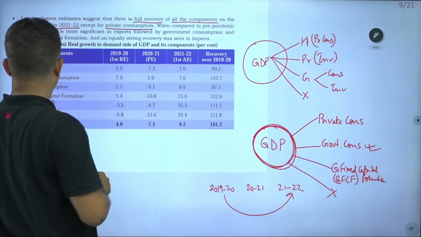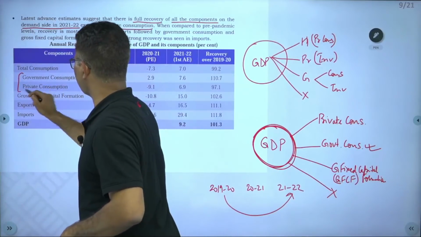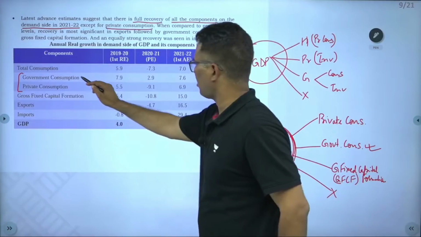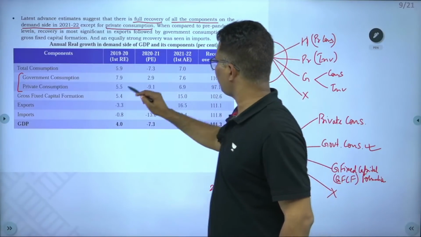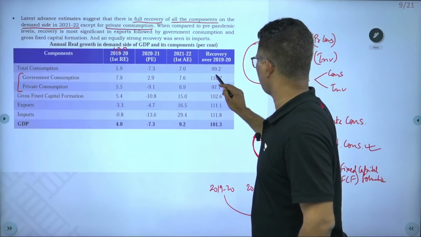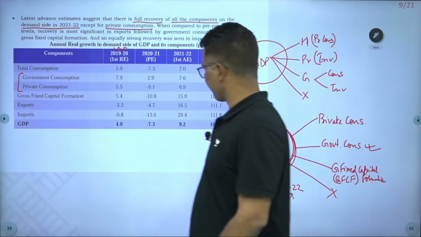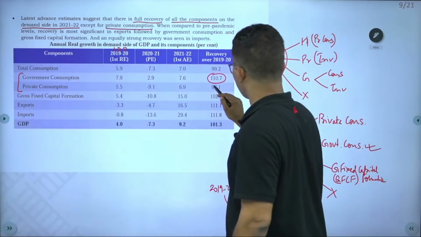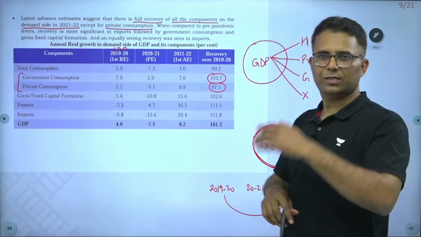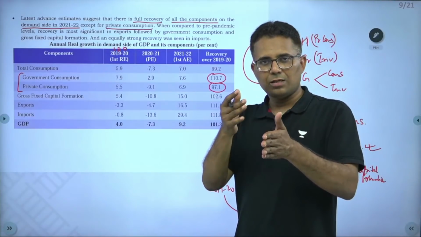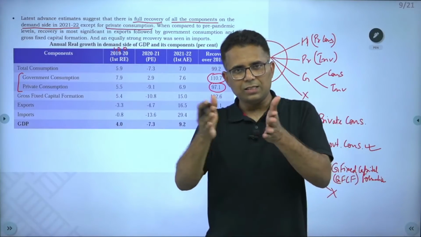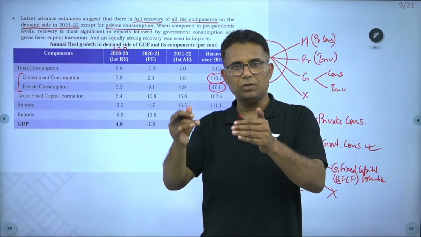How can you say? Total consumption has 2 components, as I said, government consumption and private consumption. If the pre-pandemic level is 100, government consumption is 110. Private consumption is 97, still below that. So, rather than increasing in the 2 years, our private consumption is below the pre-pandemic level.